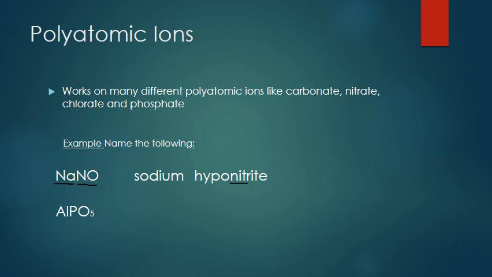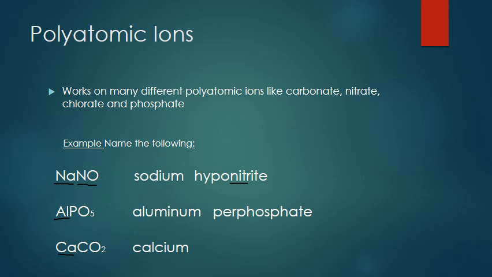Let's take a look at another example, AlPO5. Al is of course aluminum. PO4 would be phosphate. This has an extra oxygen to it, so this one is going to be called a perphosphate. And in our last example here, we've got CaCO2. So we've got calcium. And CO3 would be carbonate. This has lost 1 oxygen atom, so now we're talking about the carbonite.